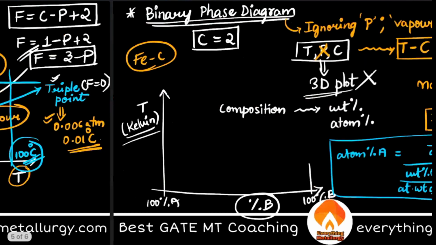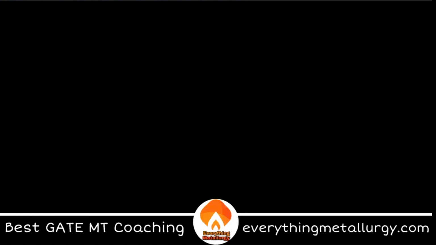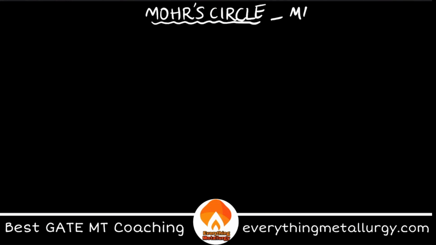Okay, now moving on to the second important topic which you suggested, which is again one more graphical representation, the Mohr circle. The Mohr circle is also a useful graphical representation, but this is under my mechanical metallurgy part. So you have to shift all your phases and components and talk about stresses, normal stresses, shear stresses, etc. So what is a Mohr circle?